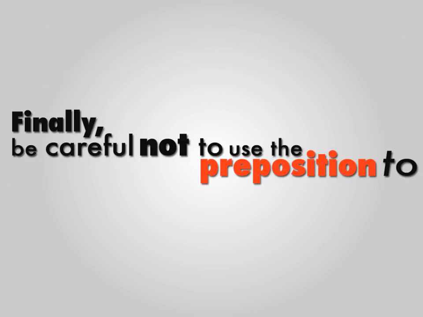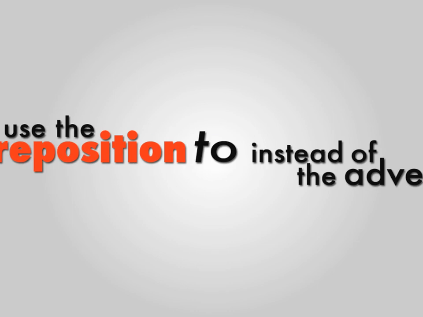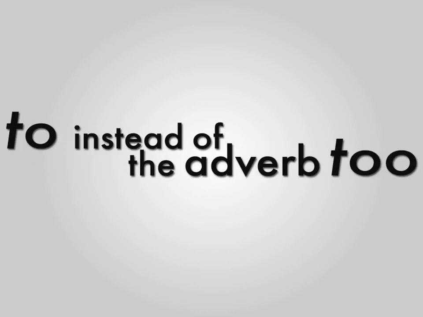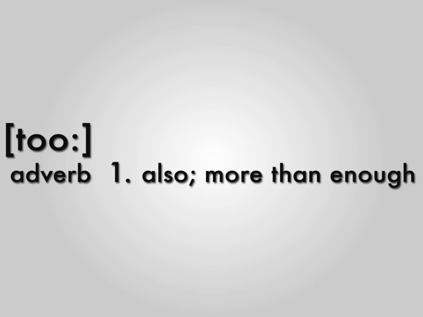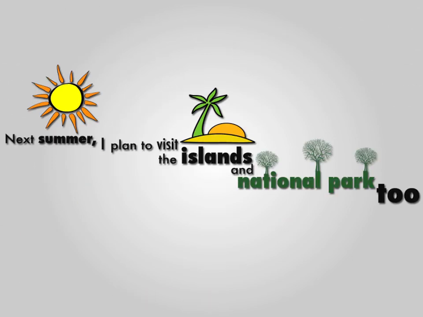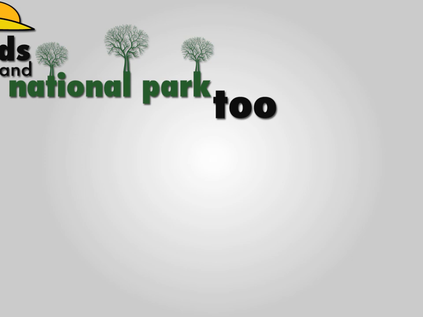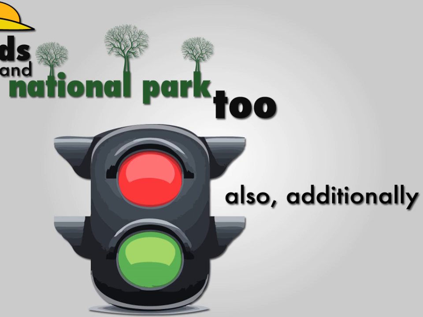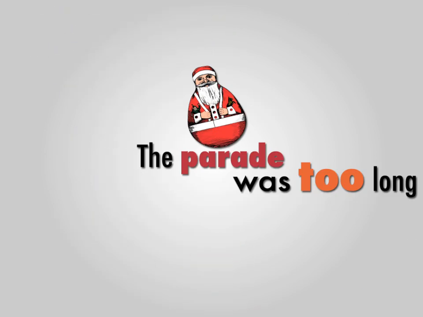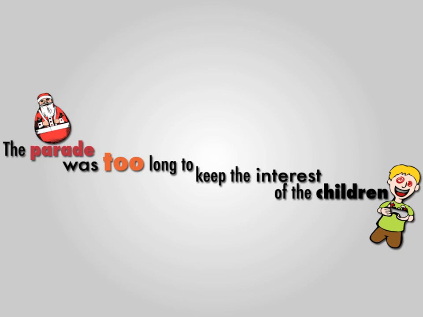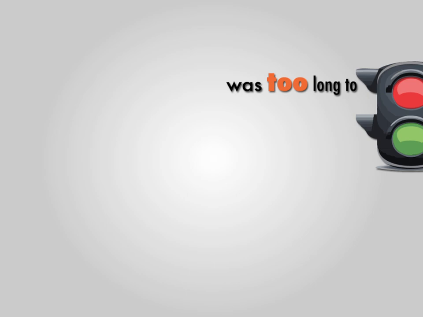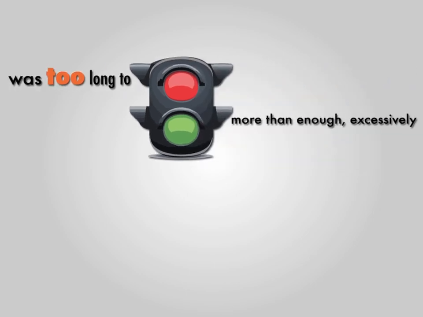And finally, be careful not to use the preposition to instead of the adverb too with two O's, which means also or more than enough. Next summer, I plan to visit the islands and National Park too. In this sentence, where it says National Park too, the word too is being used to indicate also or additionally. The parade was too long to keep the interest of the children. In this example, the words was too long to is being used to indicate more than enough or excessively.